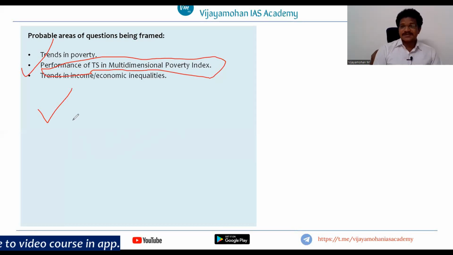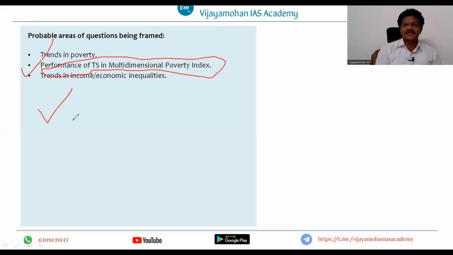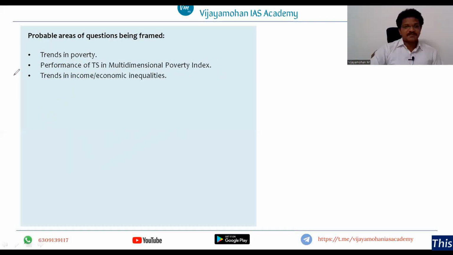What are the programs that have been targeted towards health, towards standard of living, and towards the achievement of education? We will see in the coming slides. So that is the reason why I think there is a probability that performance of Telangana state in multidimensional poverty index is important for this year's examination or coming examination.